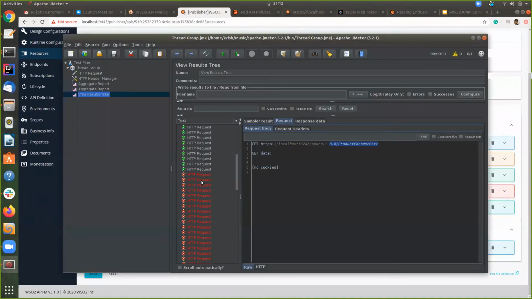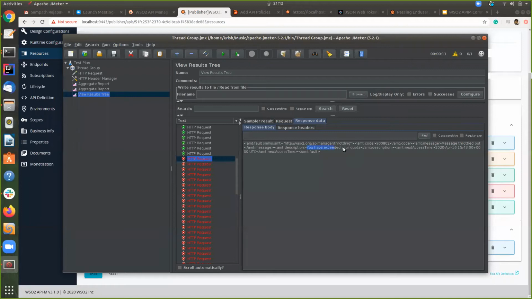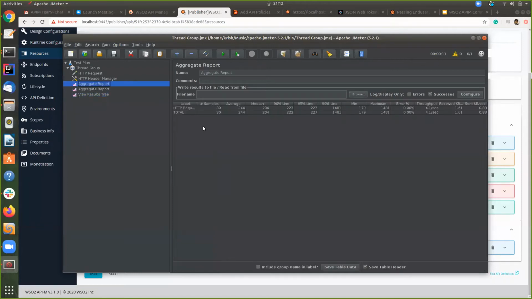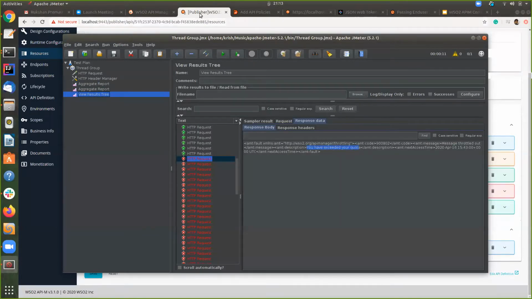You can see after some time it will time out. If we go into the particular resource and check the response data, you can see now you have exceeded the quota. If we check the result, you can see the samples go up to 30.